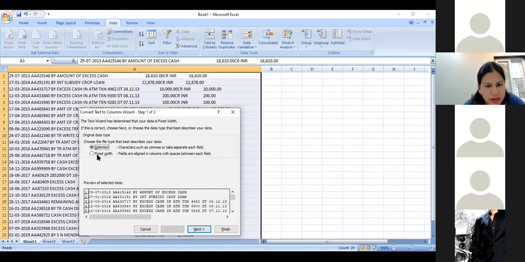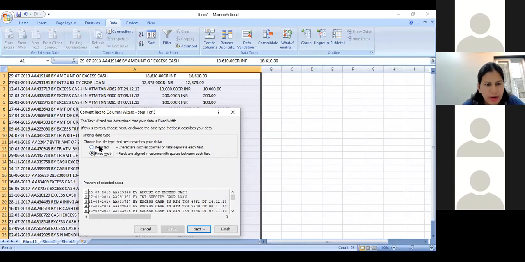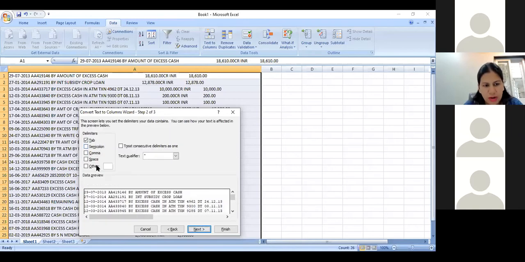Now what is delimited and what is fixed width? Delimited refers to something wherein you have a punctuation, which is either a comma, a full stop, a semicolon, a space, or anything by which you want to segregate the data. What I have here is space, so I can use a space. Or if I want to just segregate the date, I can say, okay, I want to use the hyphen. So I select hyphen, so only the date gets segregated. Or I say, okay, I want to go by the method of space. So I select space and I move ahead.